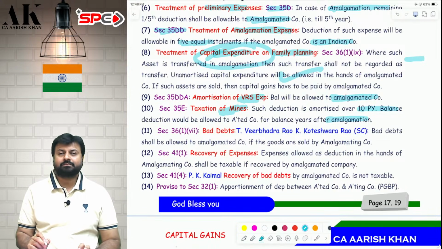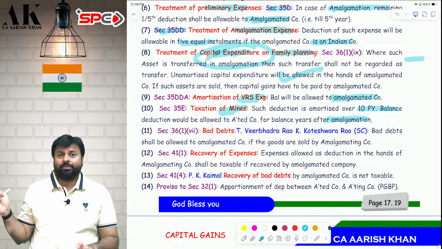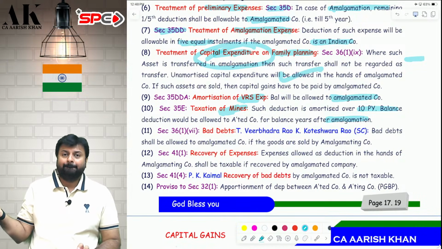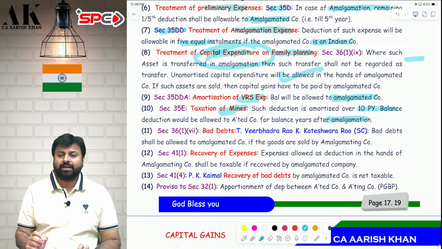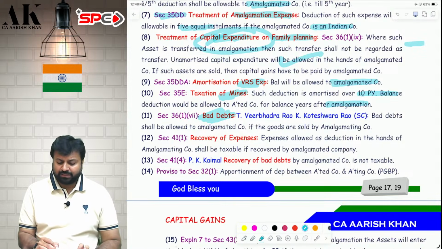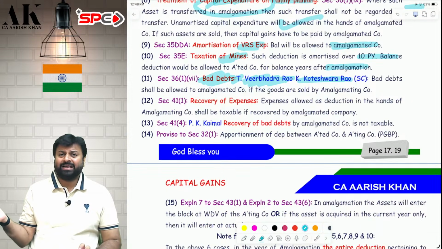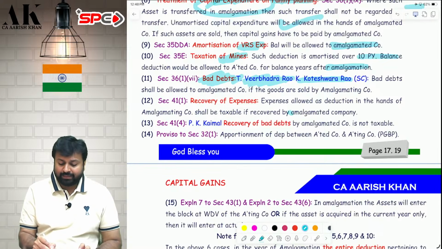Next, bad debts. Goods are sold by the amalgamating company. But it has become bad in the hands of the amalgamated company. Therefore, it will be considered as bad debts in the hands of the amalgamated company. The amalgamated company can claim deduction as per the Supreme Court judgment of T. Veerabhadra Rao K. Koteshwara Rao. We have done all these things in our class in PGPP. Then, expenses incurred by the amalgamating company, but recovered by the amalgamated company. Yes, it is deemed income.